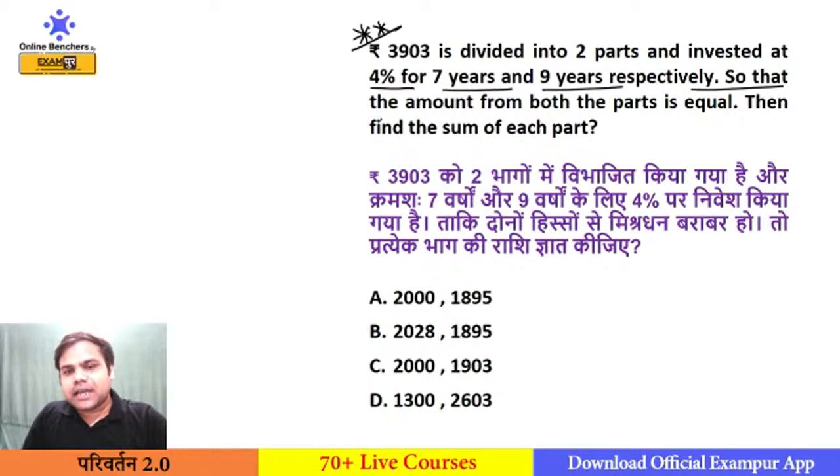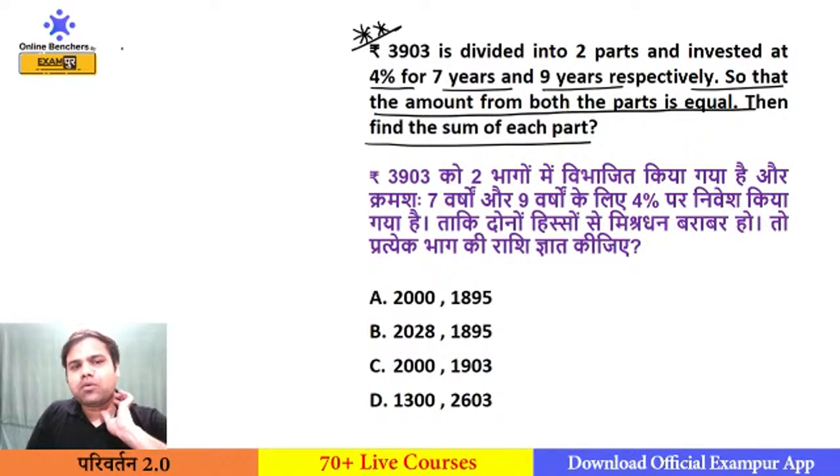Rupees 3903 is divided into two parts and invested at 4% for 7 years and 9 years respectively, so that the amount from both the parts is equal. Then find the sum of each part. What is amount? Amount is equal to principal into 1 plus r upon 100 to the power t.